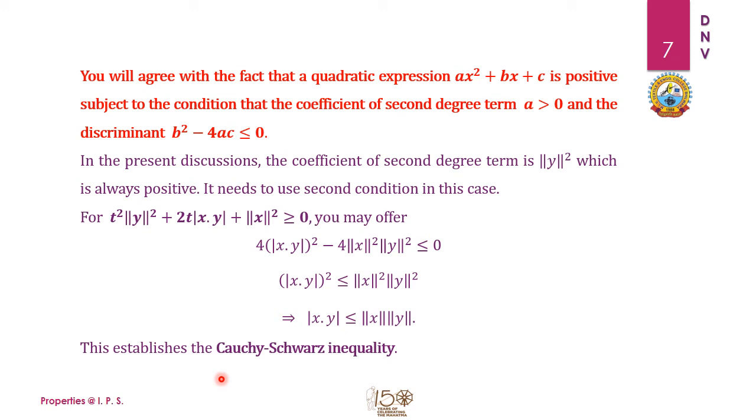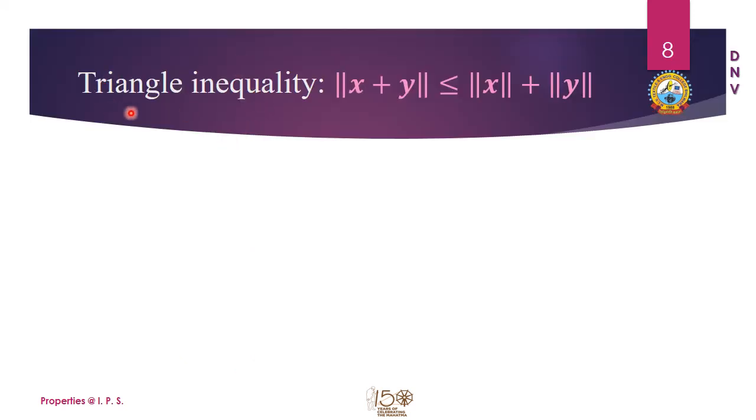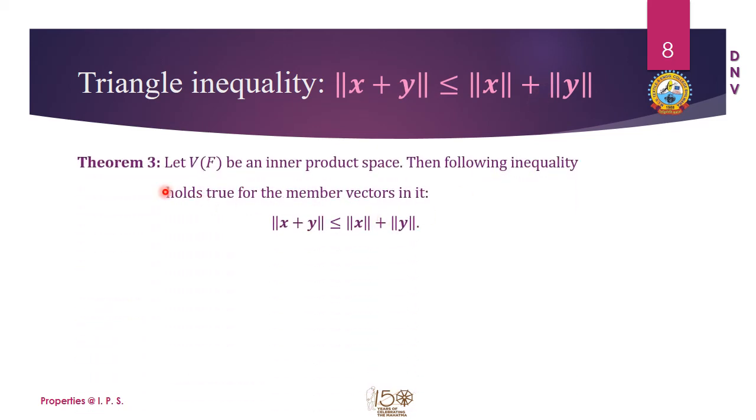This is a very important inequality which will be further used in theorem number 3, where we are going to prove the triangle inequality of vectors, again in the Euclidean space Rn. So let us see what it is. The triangle inequality says that the norm of the sum of two vectors is less than or equal to the sum of their individual norms. This is the property we are going to prove. Again, let V(F) be the inner product space; then this property holds true for any members belonging to Rn. Here I have used the general symbol V(F), but it is Rn over the set of real numbers.